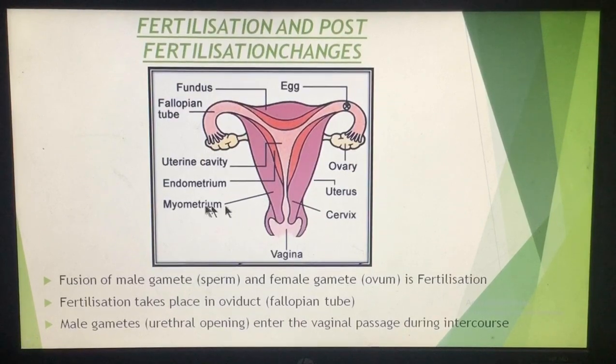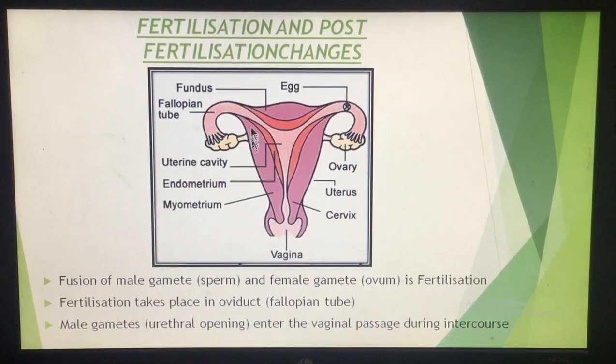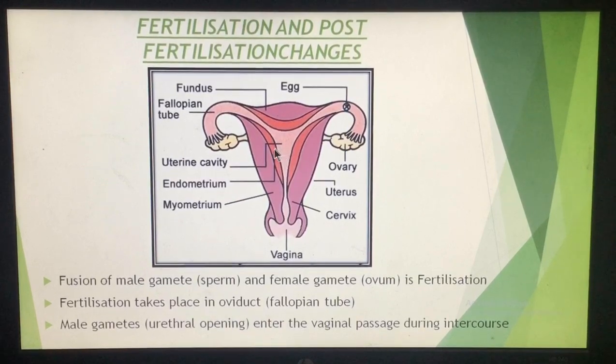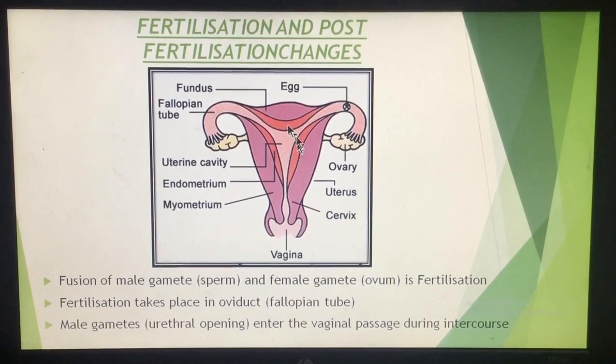Okay, now it is written endometrium, myometrium. What is endometrium and myometrium? ये जो uterus की जो wall है, it is made up of 3 layers. सबसे अंदर की जो layer है, which is important, सबसे अंदर की जो लेयर है, that is known as an endometrium. तो ये जो रेड कलर की जो स्ट्रक्चर है, just the cavity of the uterus is known as a uterine cavity. ये कैविटी के बाहर जो लाइनिंग है, that is known as an endometrium, और एंडोमेट्रियम के बाहर जो है, the second one, that is known as a myometrium. Okay, so there are 3 linings of the uterus. Okay, so this is the female reproductive system.